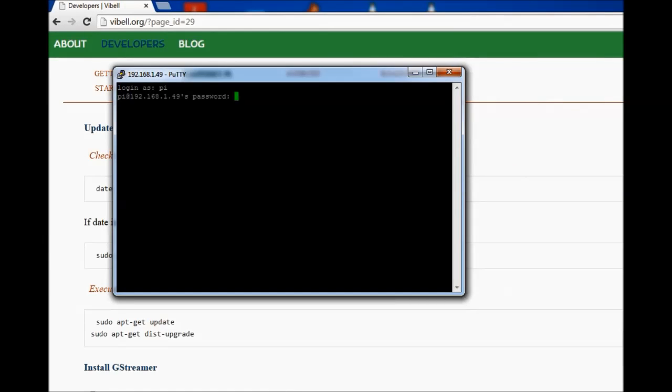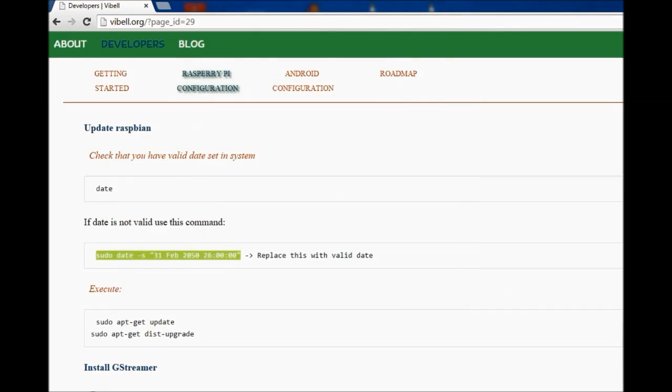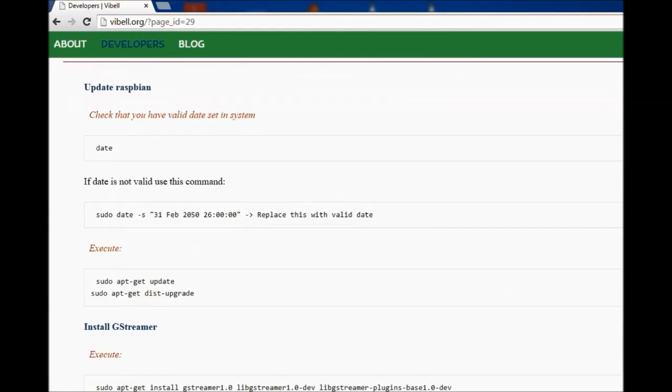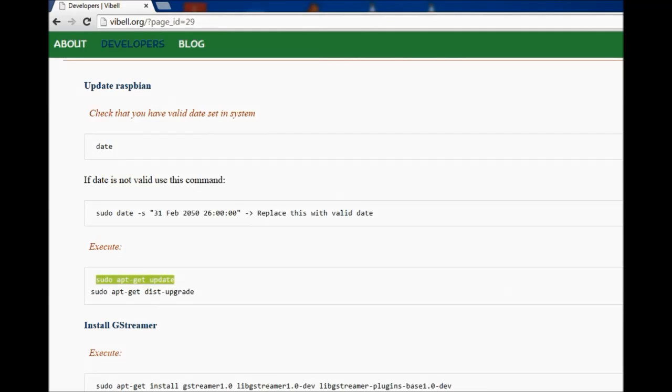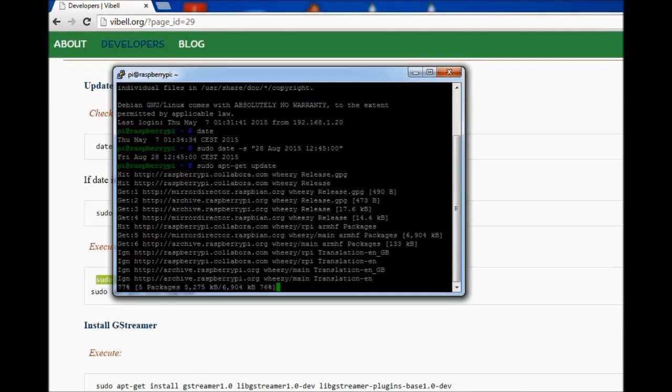When the device starts up, we log in using the new password. We have to remember to set a valid date, as otherwise the next steps can be corrupted. You can see very strange errors. Now we have to update the Raspbian installation. It will take a while.